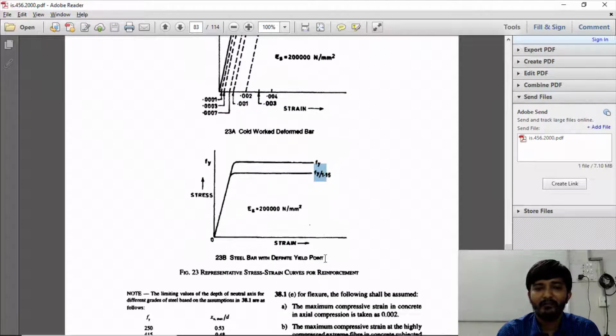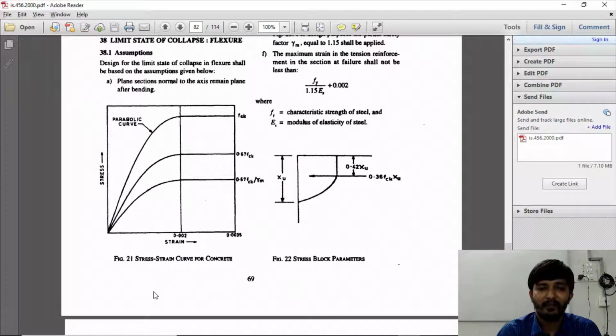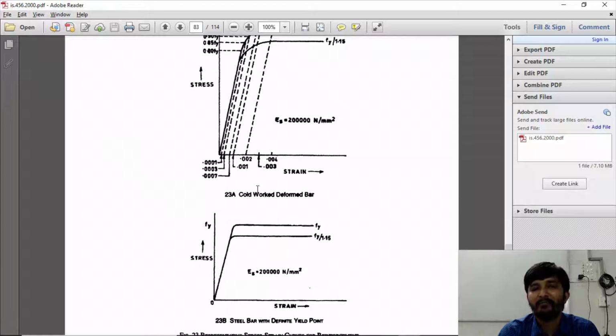All right. This is for steel and for concrete also. Stress strain curve for concrete. This is the stress strain curve for concrete. This is full FCK. 0.67 FCK you are getting by dividing it by 1.5, and again dividing it by 1.5, you will get 0.446 FCK. So this can be asked in your interviews: explain stress strain curve for concrete and explain stress strain curve for steel. So figure number 21, figure number 23A and 23B. 21 is for concrete, 23A and B is for steel, one is for mild steel, second one is for cold worked steel.